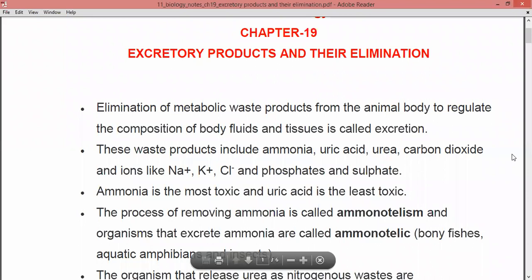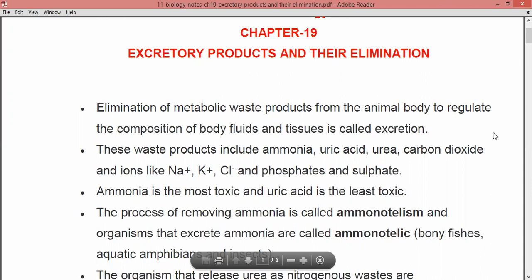These waste products include ammonia, uric acid, urea, carbon dioxide, and several ions like sodium, chlorine, potassium, and phosphates as well as sulfates. So these are several waste products which are present in your body and they need to be excreted out, right? Now, ammonia is the most toxic and uric acid is the least toxic. So ammonia is said to be the most toxic waste product and uric acid is the least toxic waste product.